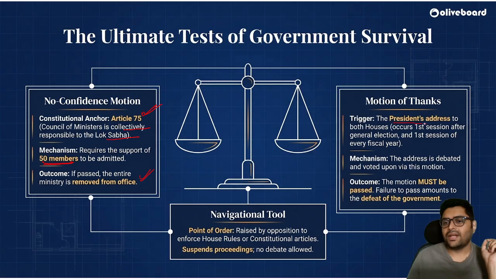Motion of thanks is on the President's address, correct, to both the houses. It occurs in the first session after a general election and the first session of every fiscal year, correct. The motion must be passed. Failure to pass it defeats the government. So motion of thanks is given on the President's address.